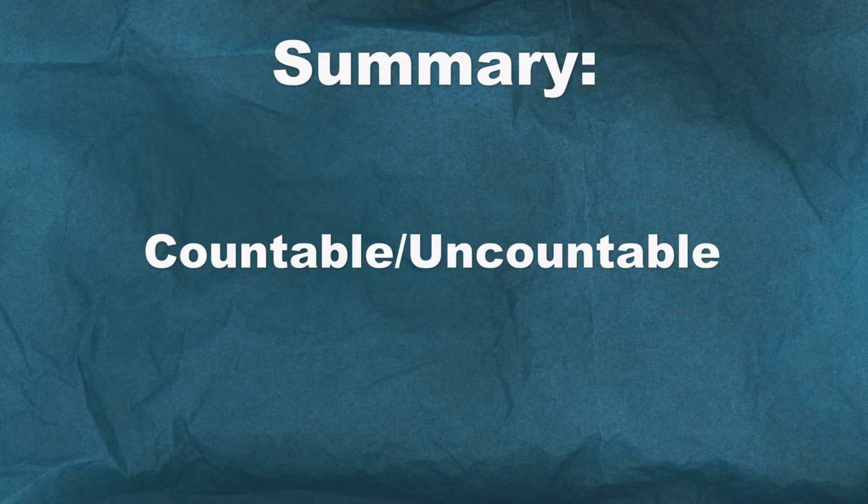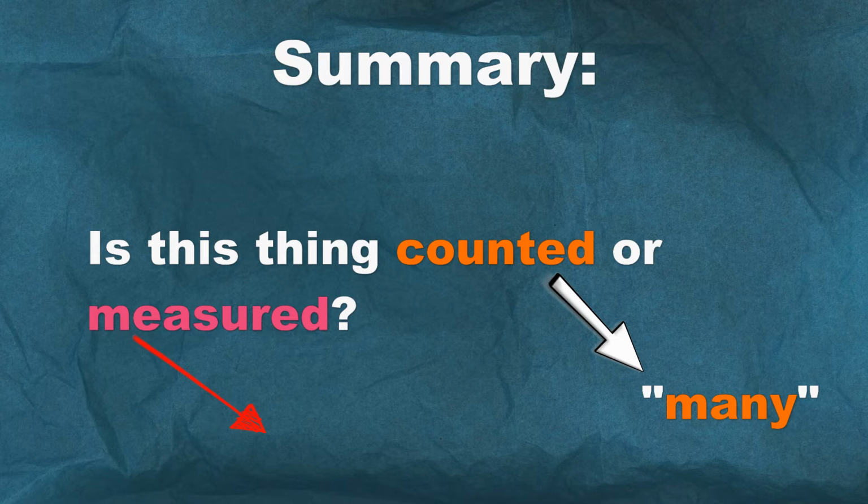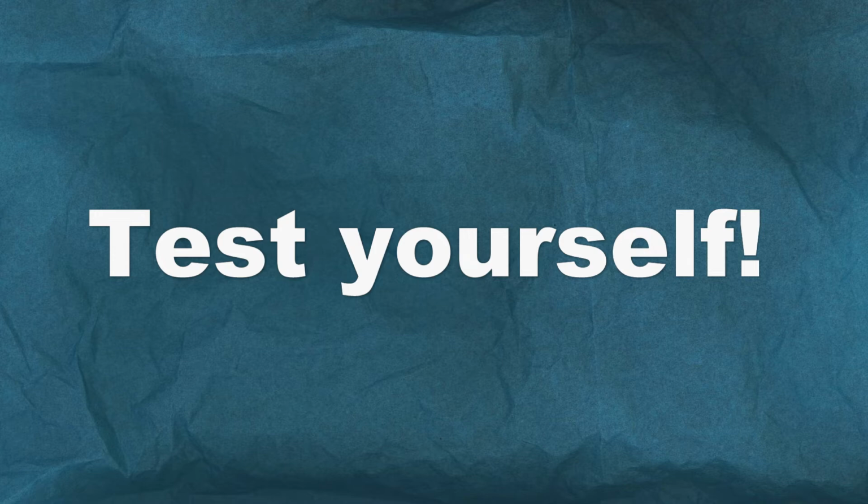So let's summarize what we've seen so far. Really, the key concept to understand here is countable versus uncountable. So to determine when you should use many and when you should use much, you ask yourself, is this thing counted or measured? If it's counted, use many. If it's measured, use much. Now here's an opportunity for you to test yourself and see how you do.